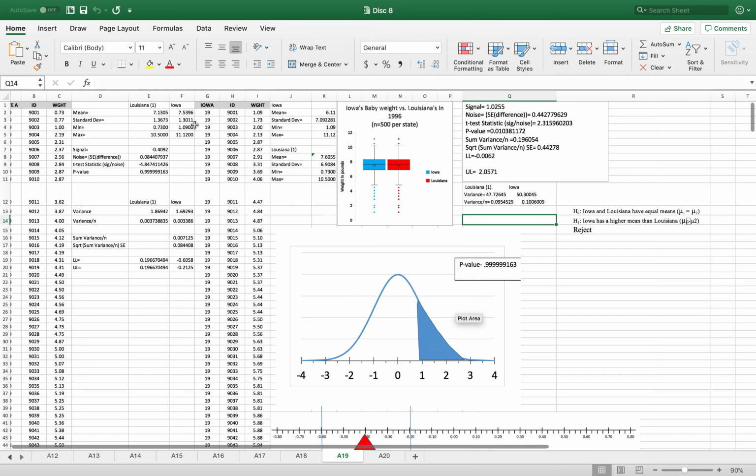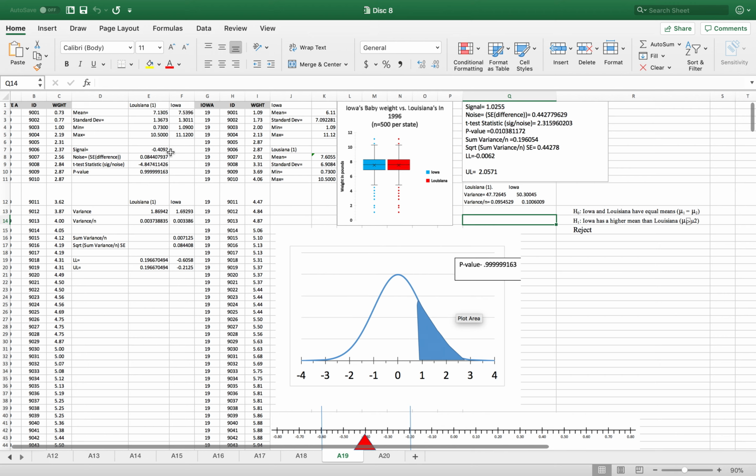For Iowa, the standard deviation was 1.3. The minimum was 1.09, and the maximum was 11.2. So then we go off and look at our other statistical variables, which is right here. So the signal, minusing the mean, and I did Louisiana minus Iowa, even though you could have done Iowa minus Louisiana, so I did get a negative number. This is negative 0.4, and that's higher than 1/3, so I'll talk about that later, but anyways, it's negative 0.4.